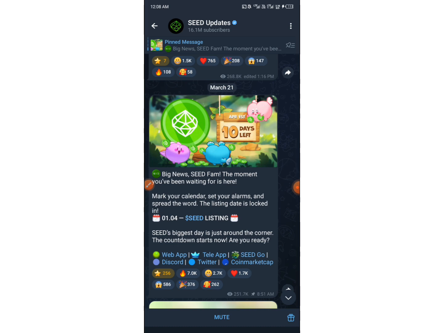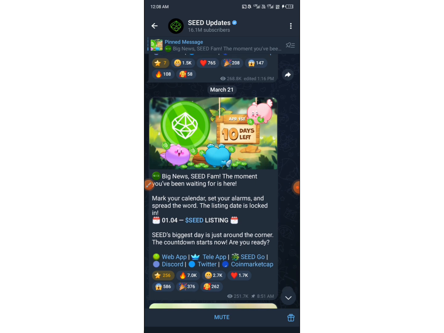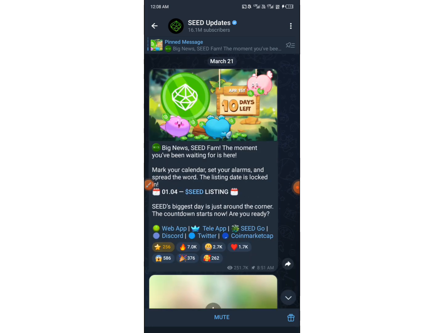So this particular project has already mandated us to make sure that we connect our SEO wallet to it. If you are very active on their Discord server, you will know that they made it compulsory for everybody to connect their SEO wallet. It simply means that there is an underground war currently going on between most of these projects and the Ton blockchain. I think that's exactly what is happening right now.